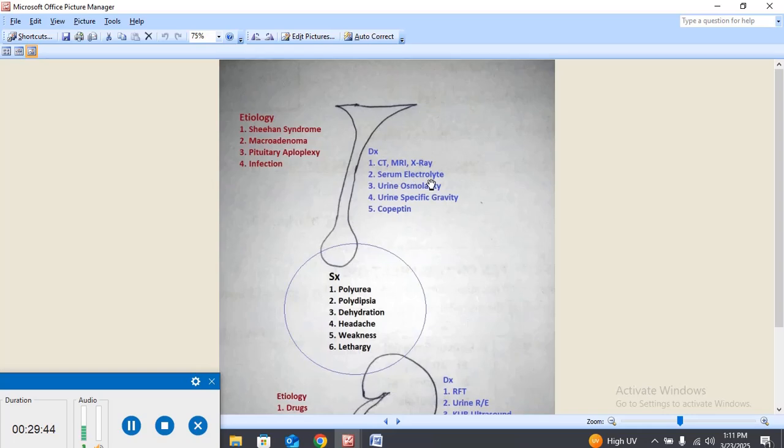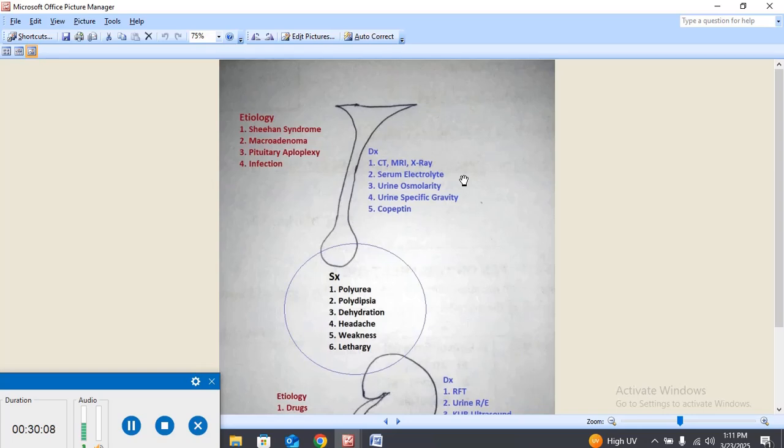The serum electrolyte level is also used for the detection of diabetes insipidus, because the sodium level will increase. The sodium level is normally between 135 and 145. If the sodium level is more than 145, that is diabetes insipidus.